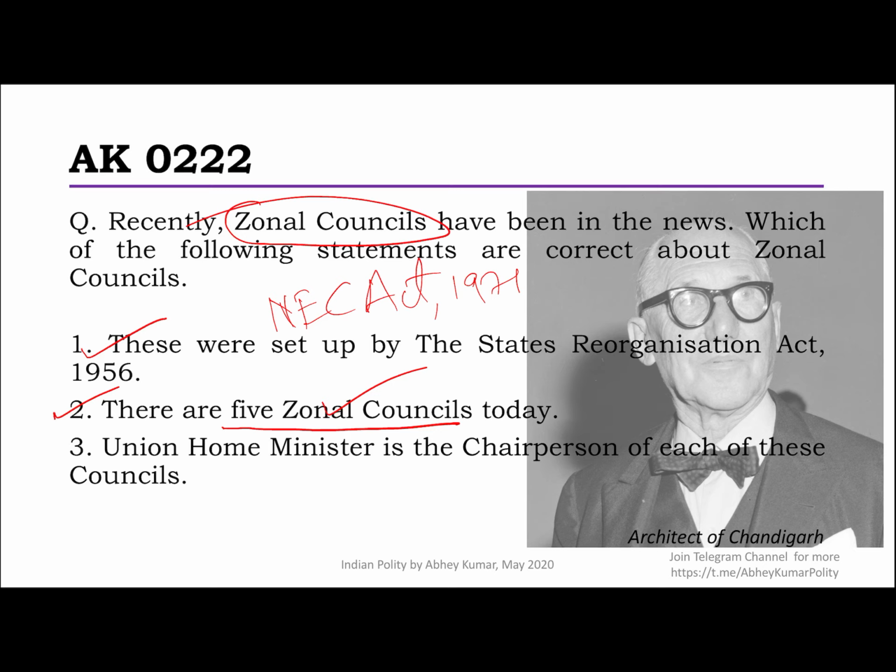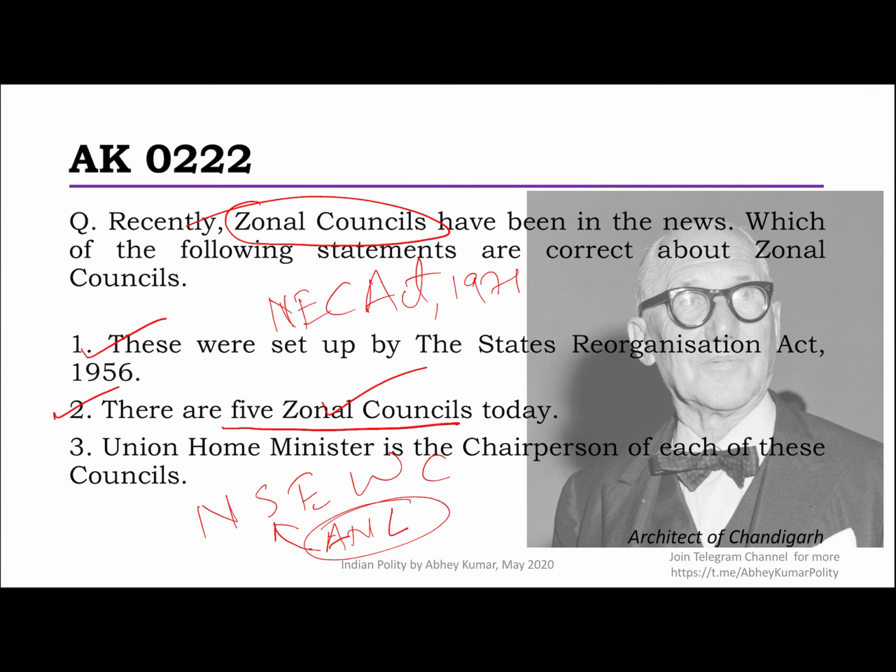Okay, and there are 5. That is, you have the North, South, East, West, and the Central. All states and UTs are the members here. However, you should know that Andaman and Nicobar Islands and Lakshadweep, these two are not members of any of the zonal councils, though they are invitees on the Southern Zonal Council.